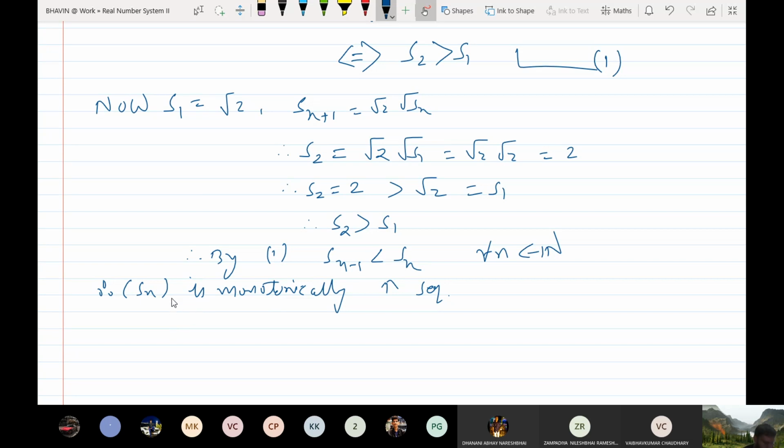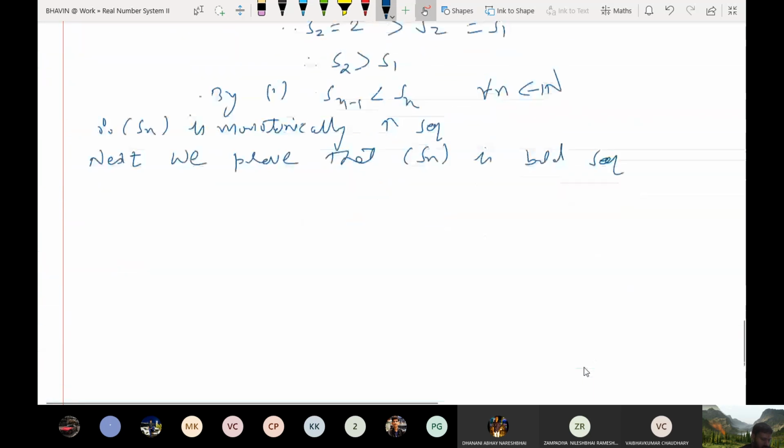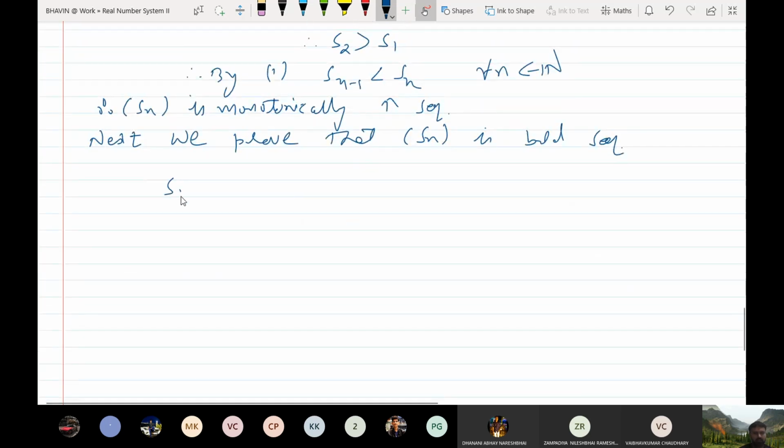Now we shall show that Sn is a bounded sequence. In order to show that Sn is bounded, we have this relation. Sn plus 1 square is greater than Sn square since Sn is increasing. This we have already proved. This implies that Sn square is less than Sn plus 1 square.